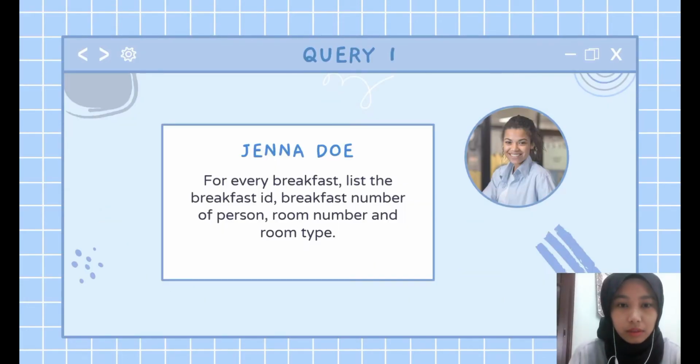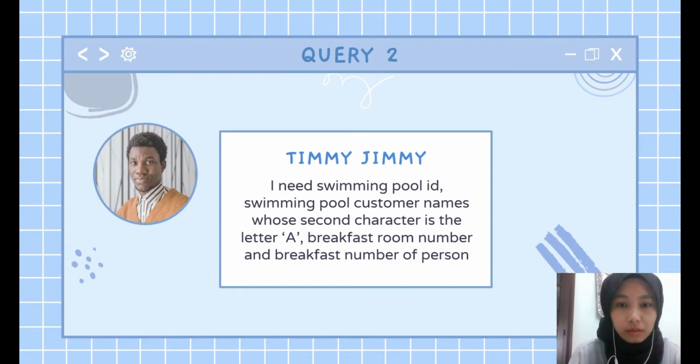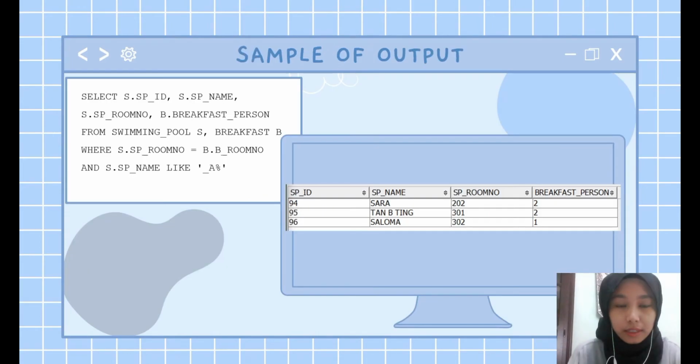This is the first query. She wants, for every breakfast, the breakfast ID, breakfast number of persons, room number, and room type. This is the sample of output. The next query is, he needs swimming pool ID, swimming pool customer name whose second character is the letter A, breakfast room number, and breakfast number of persons. This is the SQL and the output.